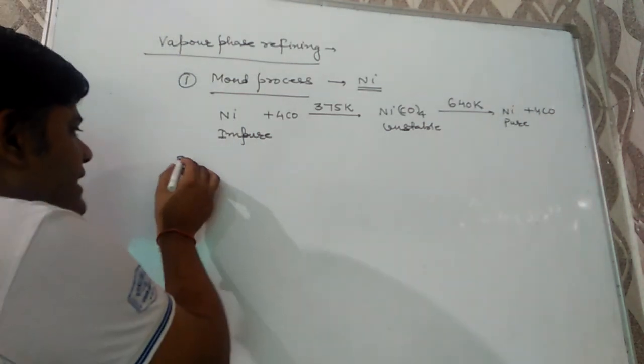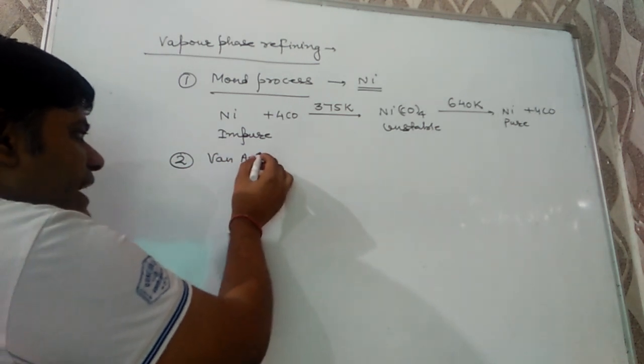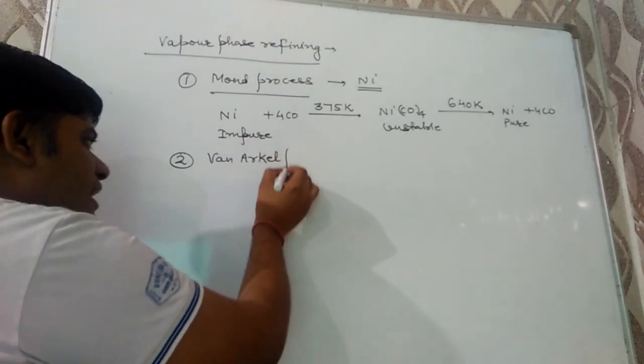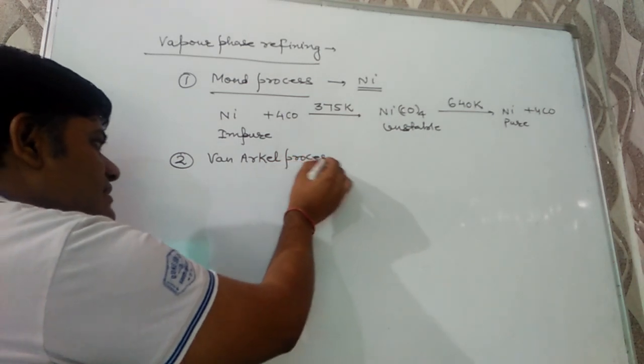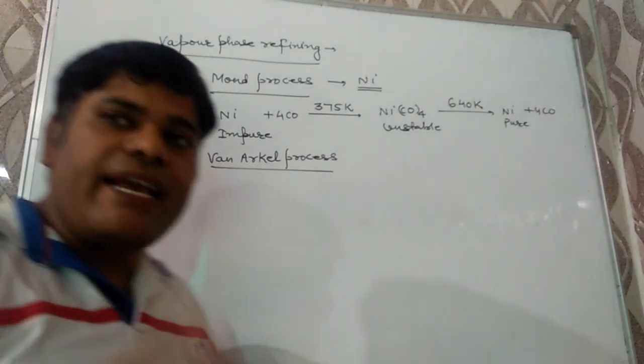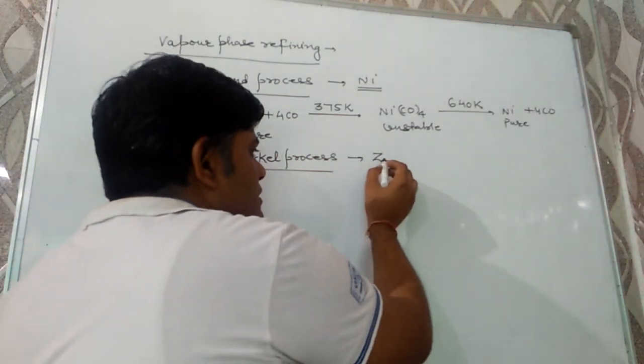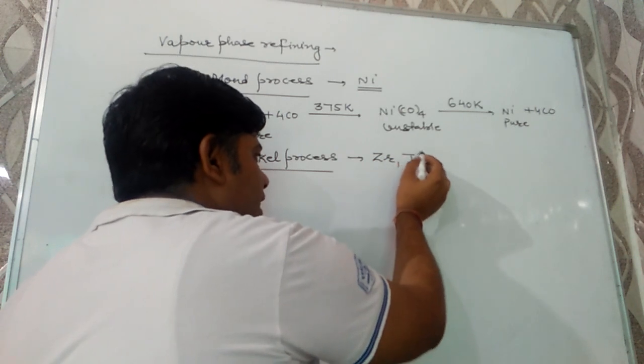The second technique is the Van Arkel process. This technique is used for purification of zirconium and titanium.